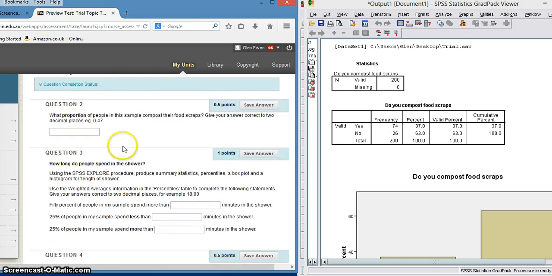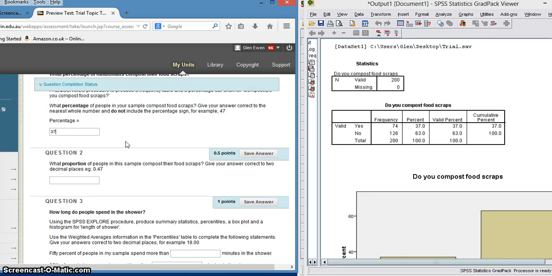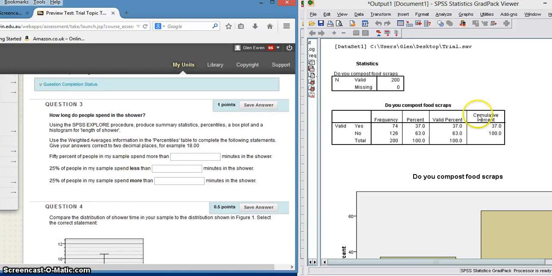Okay, it says, what proportion of people in the sample compost their food scraps? So we've got to change it from a percentage to a proportion, again making sure we copy what the question asks, and it's asked us for 2 decimal places. It puts a 0 in front of that, and away we go. So taking it straight off here and making sure we're using valid percent. In this case, they're the same because there are no missing people, and we have talked about that, so have a check back if you're interested to see why we use a valid percent.